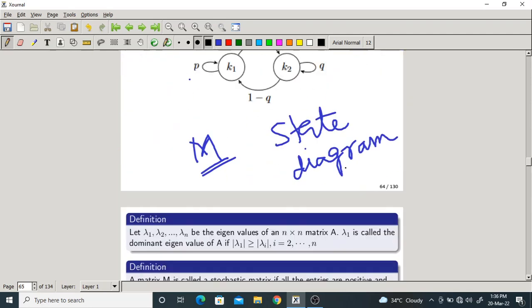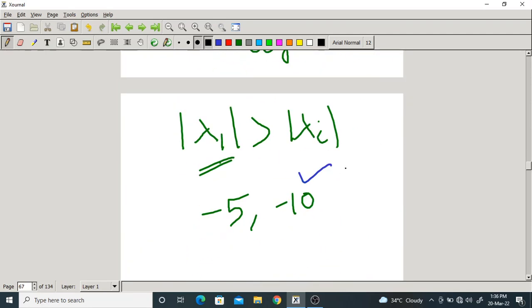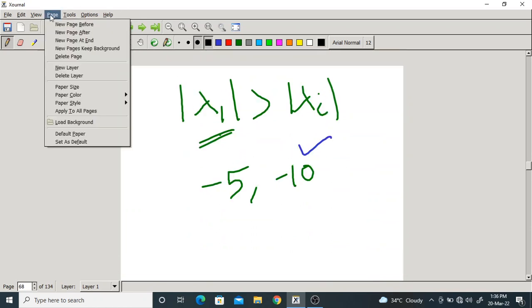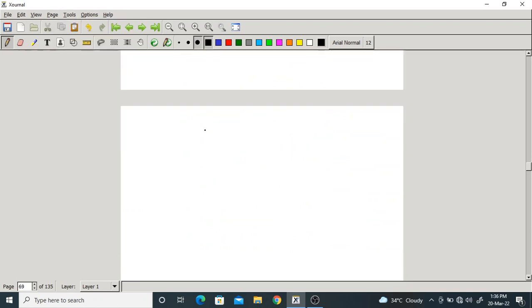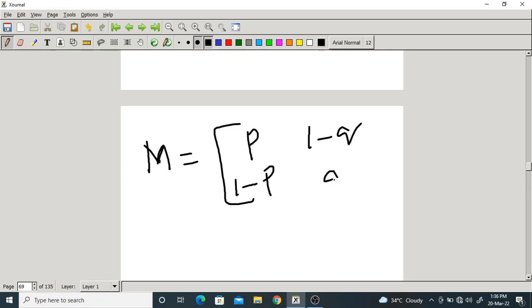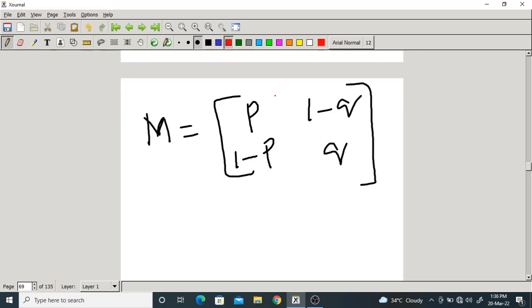What is M? It is P, 1 minus Q, 1 minus P, Q. All are positive elements, and if you add the elements of each column, P plus 1 minus P is equal to 1, and 1 minus Q plus Q is equal to 1. So the sum of each column is 1 and all the elements are positive. It is a column stochastic matrix.